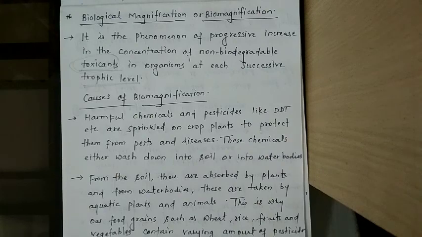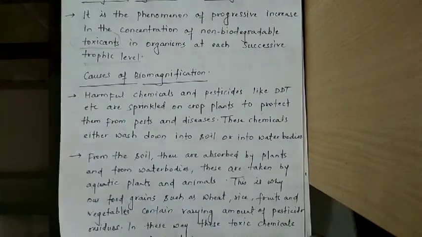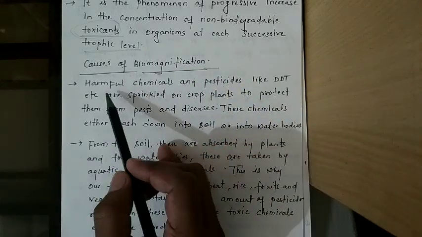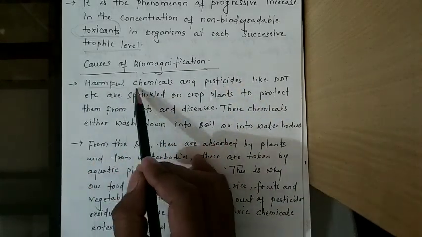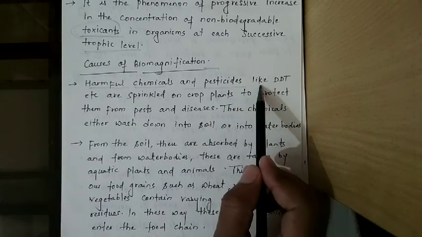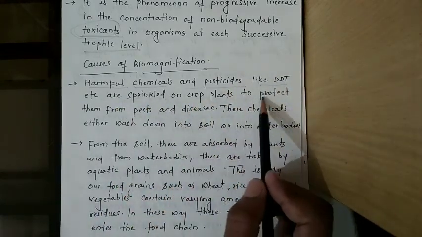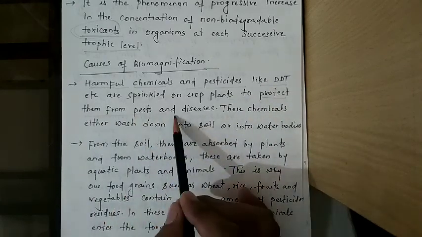Now what is the cause of biomagnification? As I told you, the cause is harmful chemicals and pesticides like DDT, etc. These are sprinkled on crops to protect them from pests and disease.